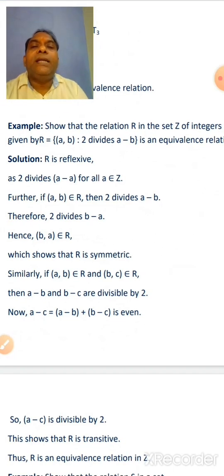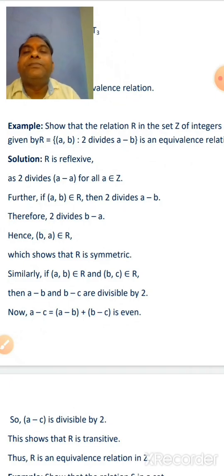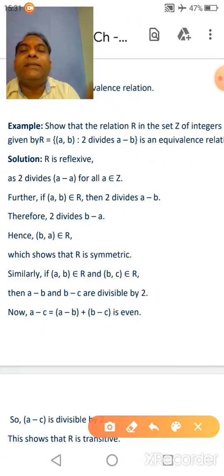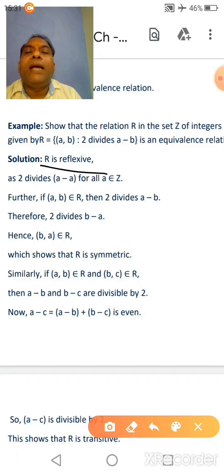Show that the relation R in the set Z of integers given by R = {(A, B) such that 2 divides A minus B} is an equivalence relation. The solution: R is reflexive as 2 divides A minus A for all A belongs to Z. Clear?